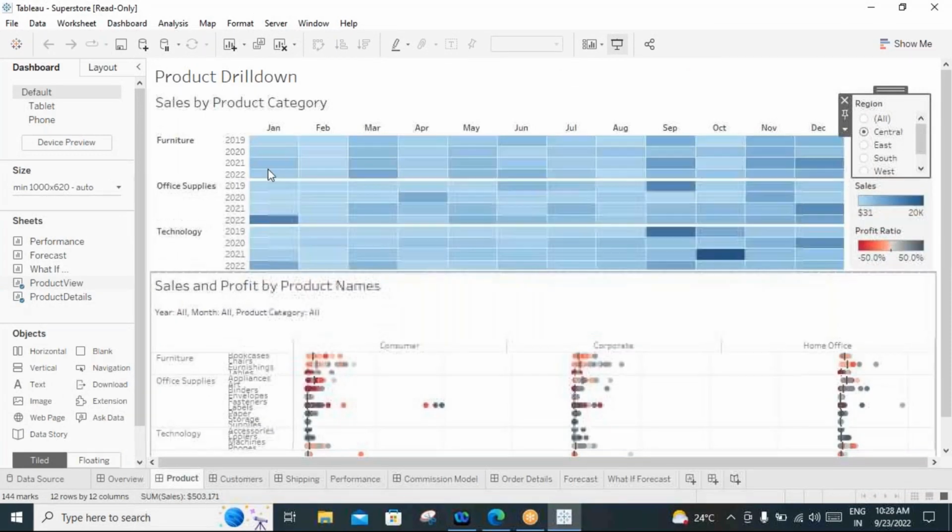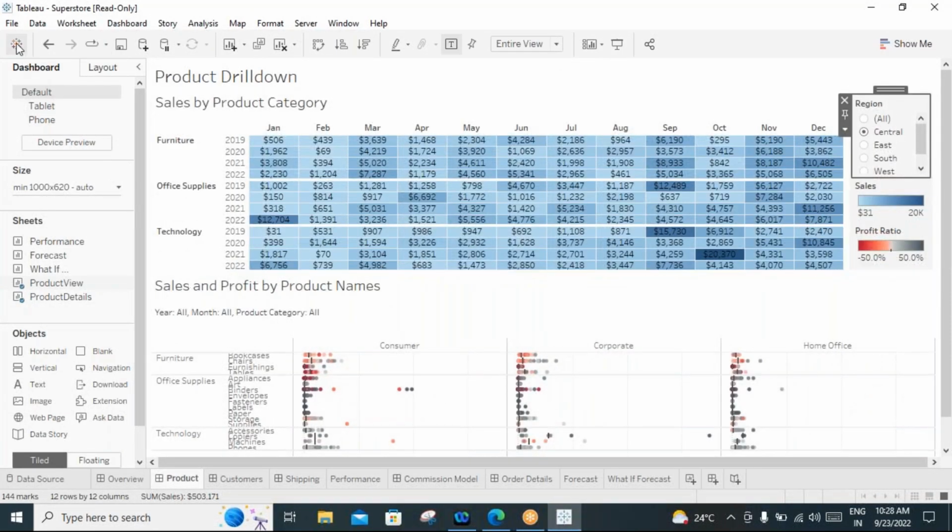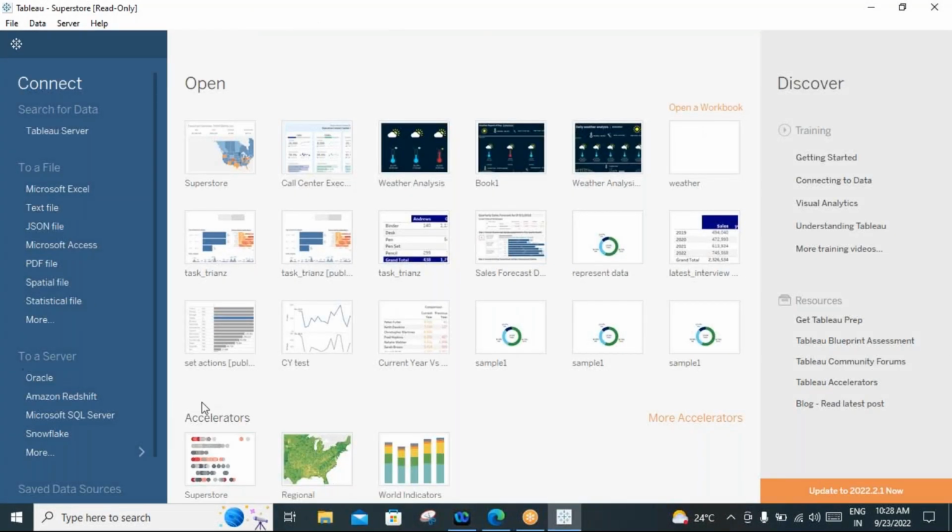So where I can find this dashboard is you need to go to the connect page. In the bottom of it, you can find accelerators, superstore, regional, world indicators. These are 3 sample dashboards which are available with Tableau Desktop. You can check them. Double click on it, it will open it. Okay. But here we have a dashboard option. You can click on it. We can open the dashboard. All right.